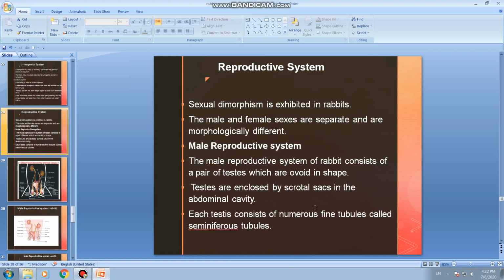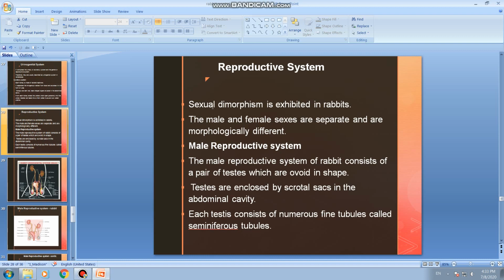Shall discuss now about the reproductive system of rabbit. Rabbit shows sexual dimorphism. Sexual dimorphism refers to both the sexes, male and female, showing morphological differences, so that we can identify a male organism from the female organism.